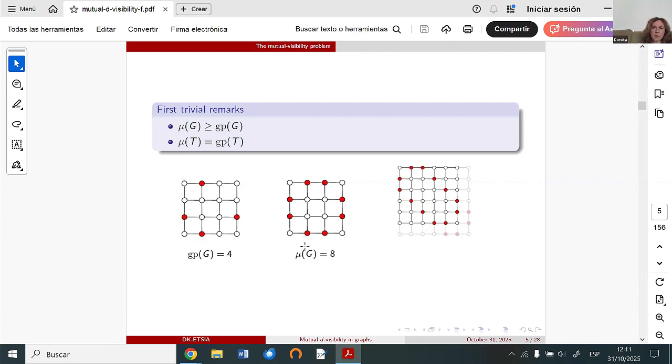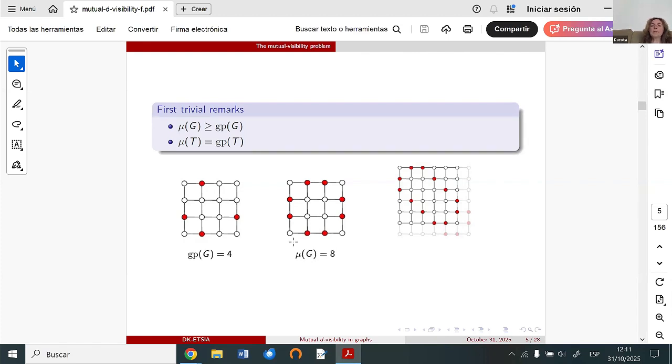Because here, for example, between these two vertices, there are several shortest paths, but we have at least one, and even a second, that contains only white vertices, vertices which do not belong to the mutual visibility set.